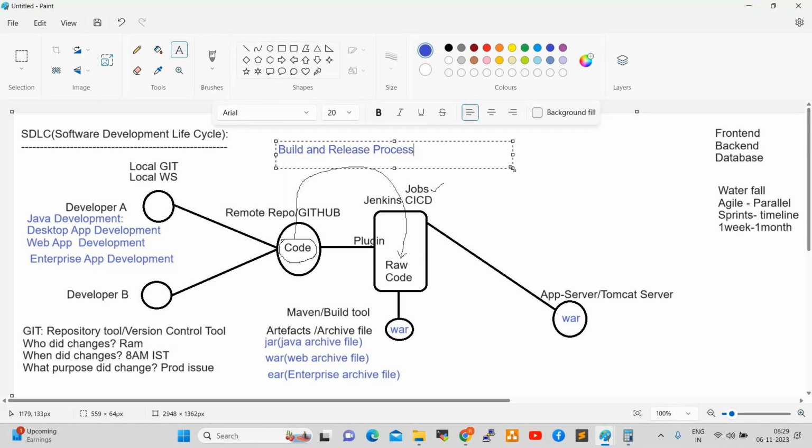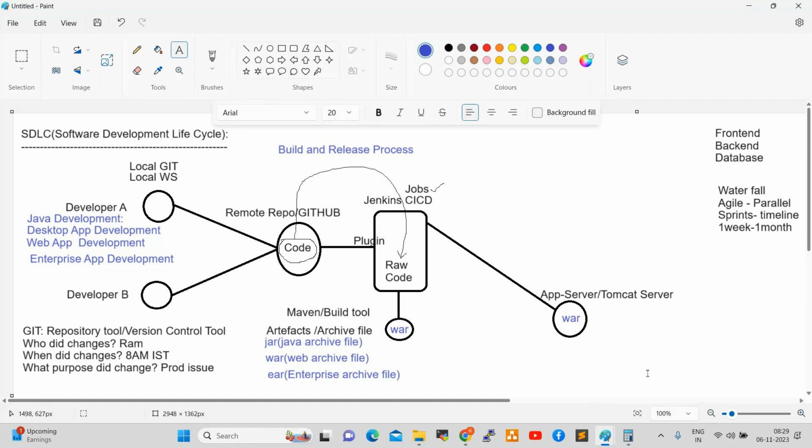So every development team follows this process. Here developers develop the code, in a desktop application, web application or enterprise application, based on the application development. That should finally be deployed onto the application server. So this is the process in real-time projects, and every developer should follow it.